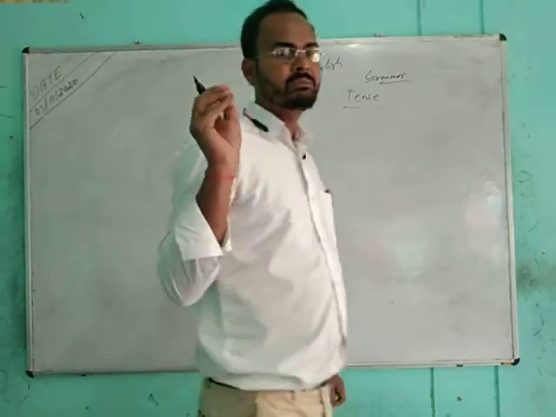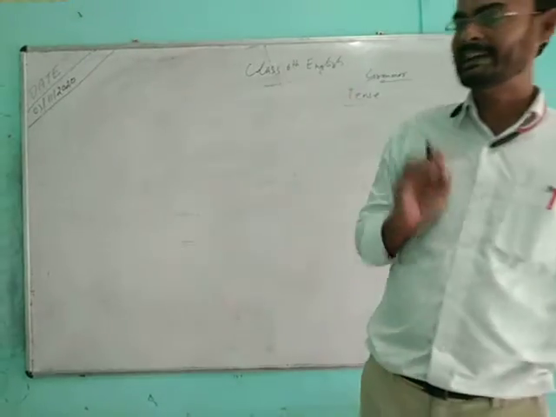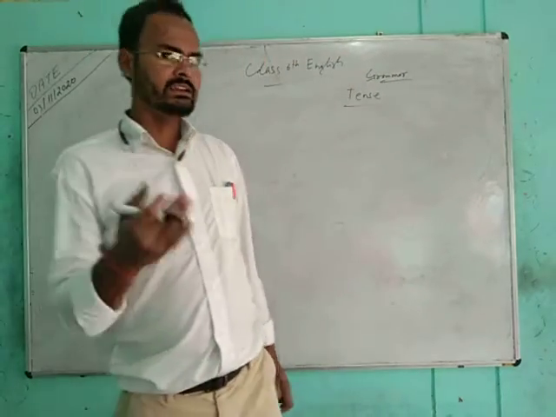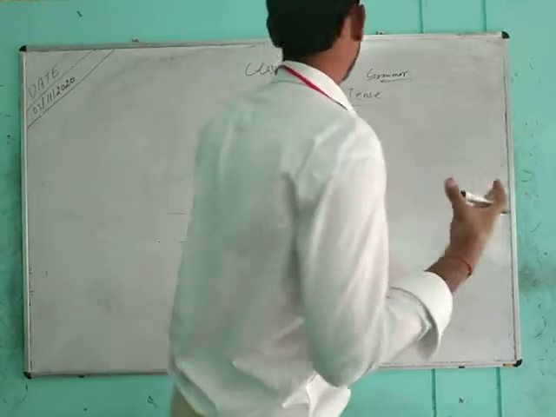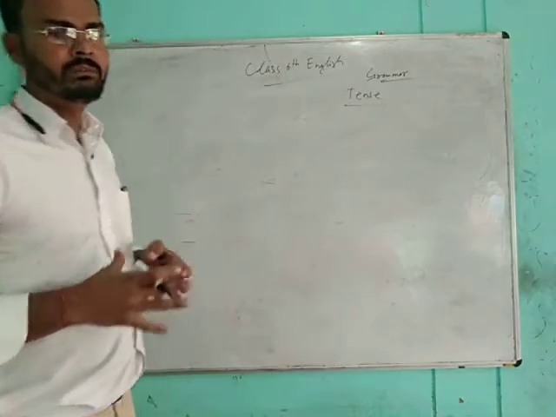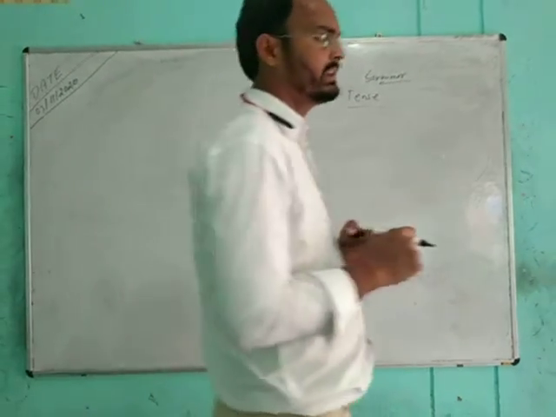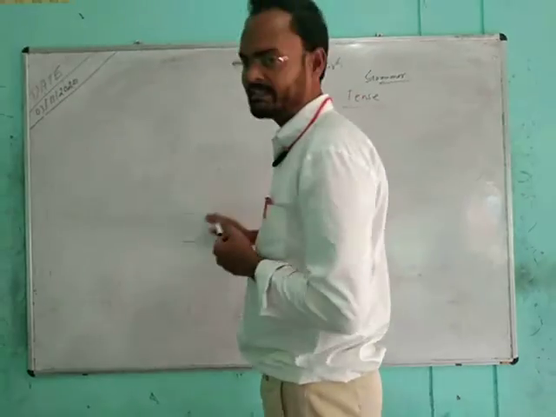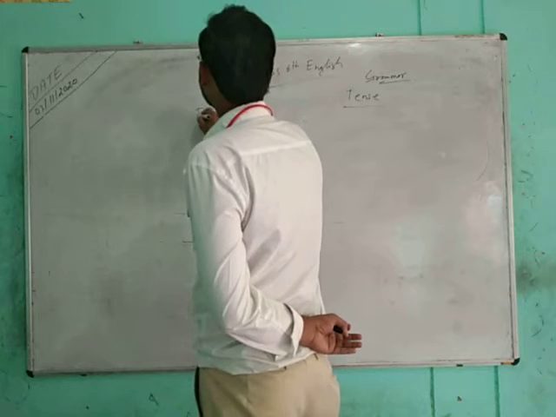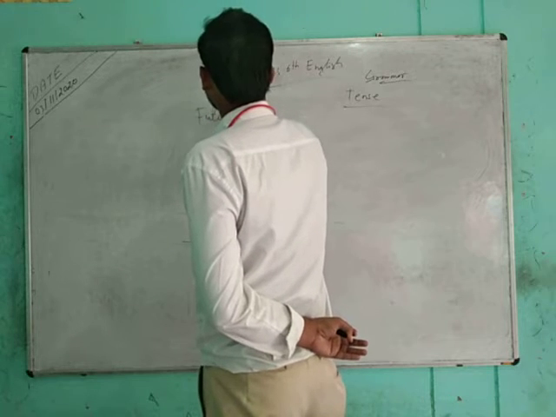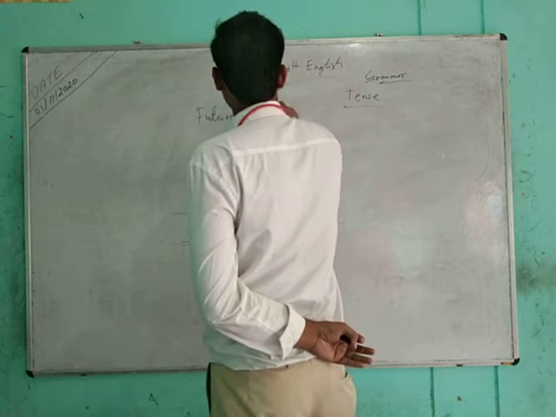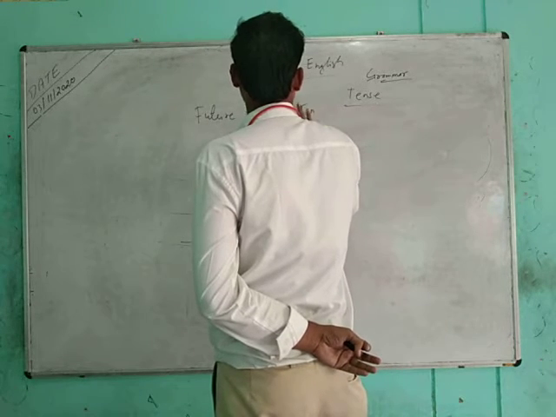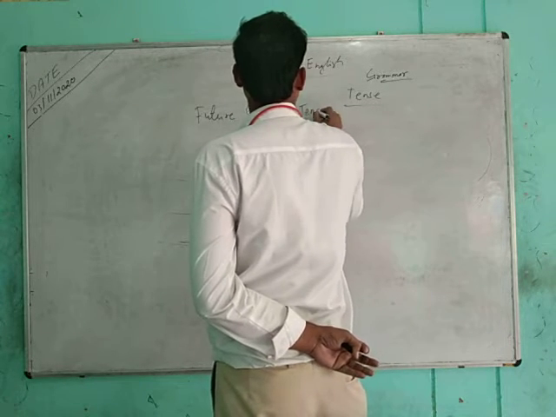In the previous video we discussed that the helping verbs of future indefinite tense are will and shall. We also discussed that shall is used in uncertain positions and will in certain positions, and we gave examples. Now we are moving on, students, and our topic is future continuous tense.